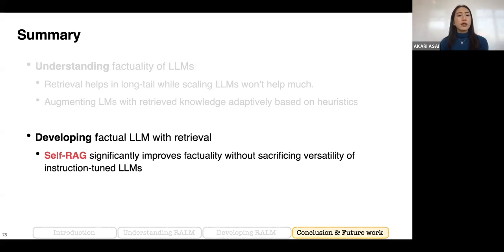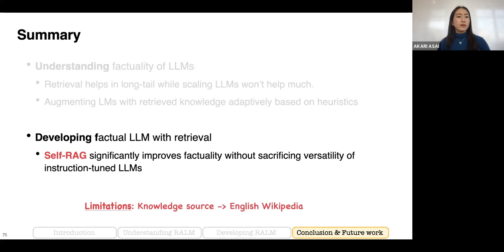For the second part, we introduced a new approach called Self-RAG, which makes the language model learn to decide when to retrieve, and also give feedback on its own generation and retrieved documents to make language models more reliable and also widely applicable to diverse instruction-following use cases, not just question answering.